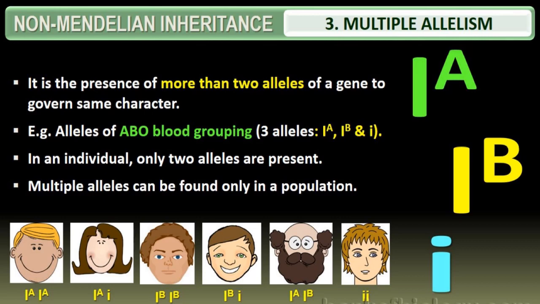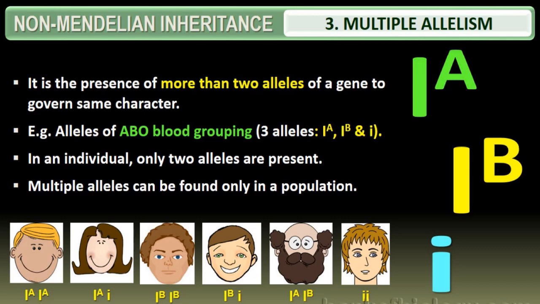So what is it? It is the phenomenon of the expression of a single gene in more than two alternative forms. We call it multiple allelism. It is the presence of more than two alleles of a gene to govern the same character. Example, alleles of ABO blood grouping.